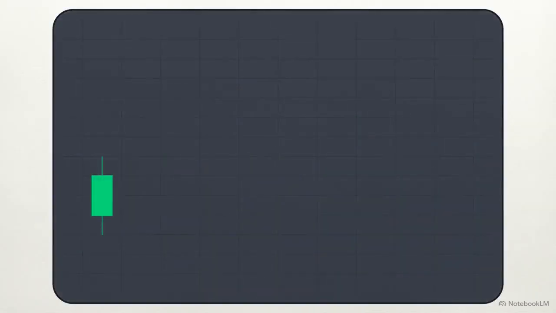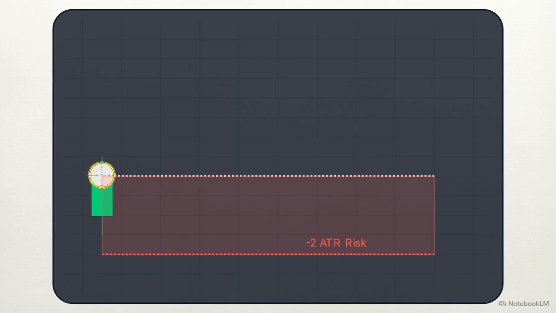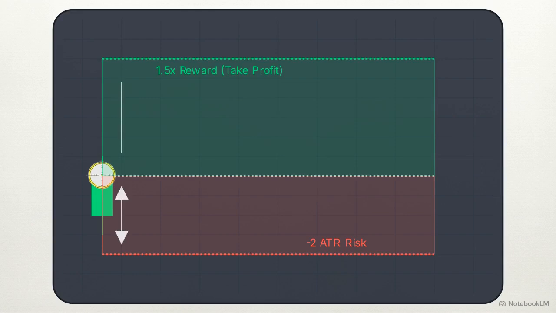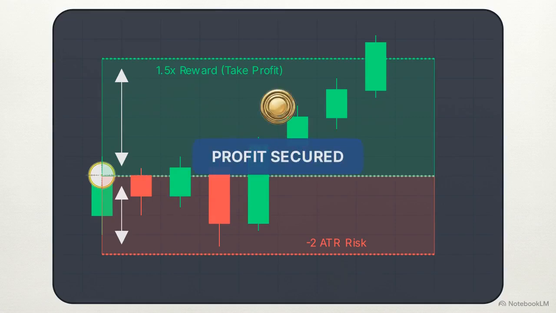This chart visualizes the precise stop-loss formulation. We map the closing price of the signal candle, and we draw the exit threshold down, minus exactly 2 times the ATR value. The take-profit target is calculated directly from that dynamic stop. We establish a rigid 1.5 to 1 risk-to-reward ratio. The target is placed exactly 1.5 times the size of the stop-loss. If any subsequent candle closes beyond that defined take-profit level, the system triggers the exit execution to secure the yield.